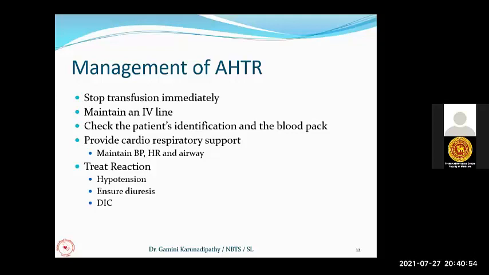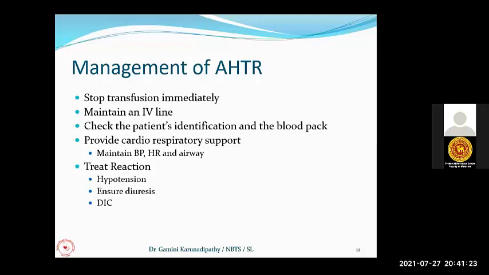If the patient is continuously bleeding, you have to correct the thrombocytopenia by giving platelet transfusions. If the patient has severe coagulopathy, you have to give FFP to correct the coagulation factors. So if there is a DIC component in this type of patient, blood component support is essential to prevent further bleeding and death of the patient.